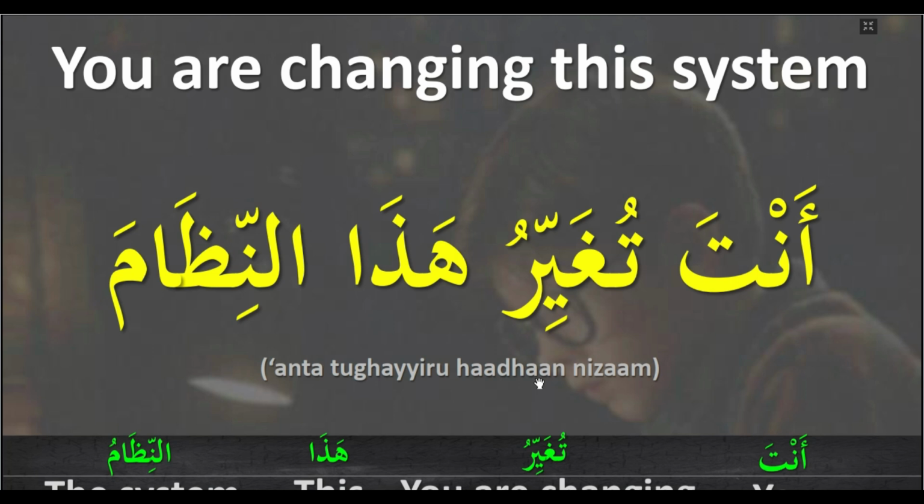You are changing this system. أنت تغير هذا النظام. أنت means you, تغير means you are changing, هذا means this, نظام means system. You are changing this system. This is for a male person. I said it before many times: أنت is for a male person.